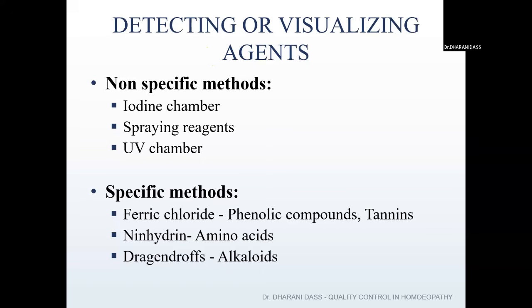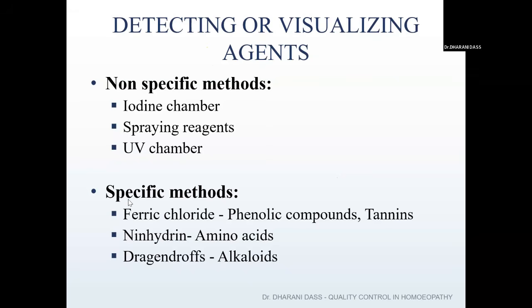Different spraying agents will be mentioned in our HPI itself. For a particular drug, the detecting methods that can be used will be mentioned there. So by using those as a reference, we can produce or visualize a spot. That we call a non-specific method.